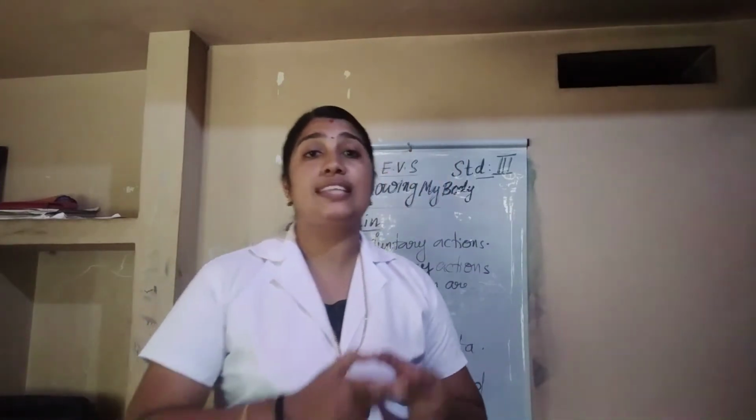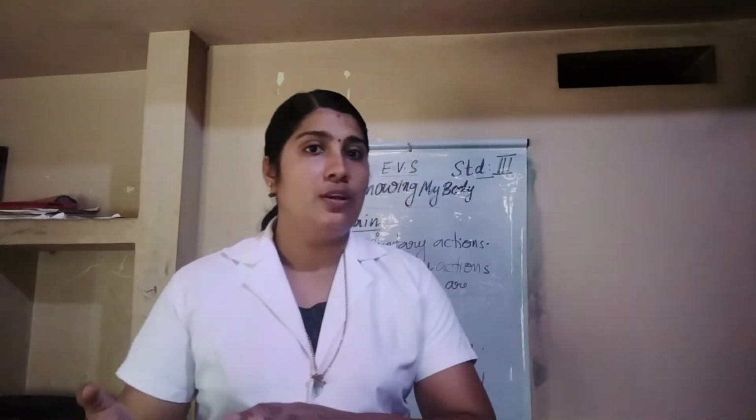It performs several functions. That means it helps us to think, remember, gather knowledge, communicate our feelings and thoughts, make decisions, and solve problems. Whenever you do problems in mathematics, you think and do it well. That is with the help of our brain. So these actions are controlled by our brain.